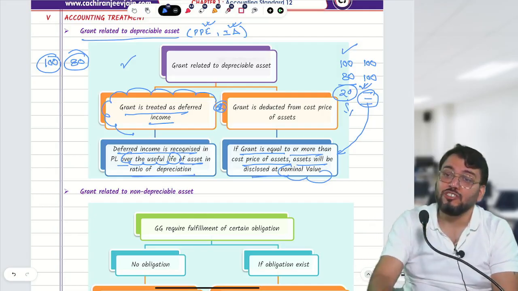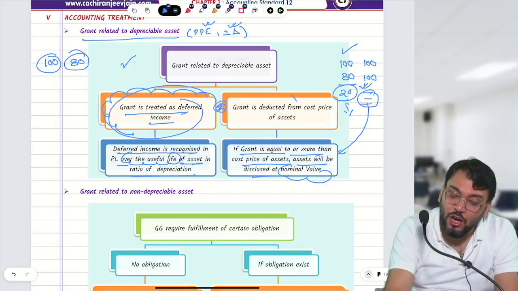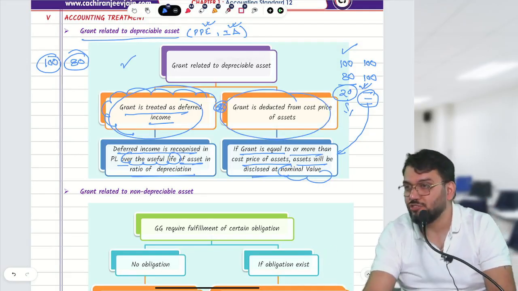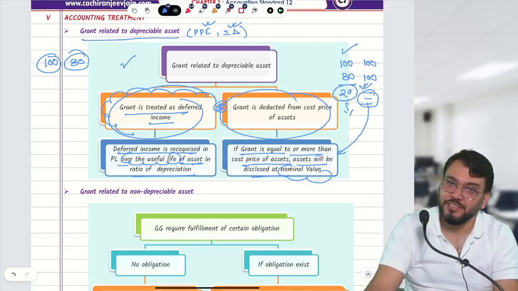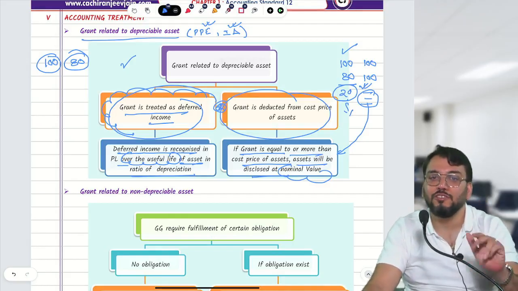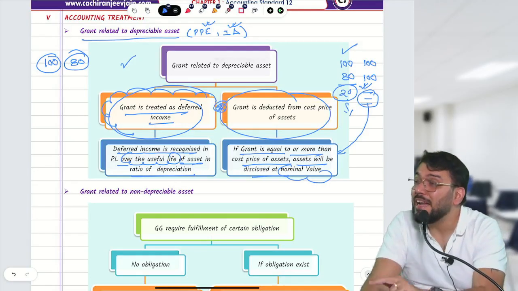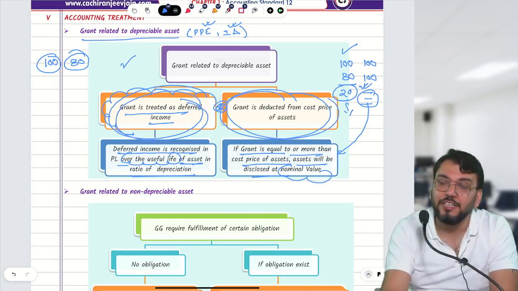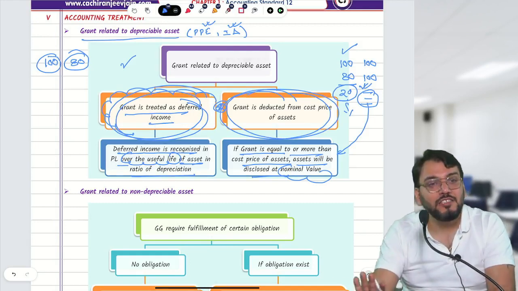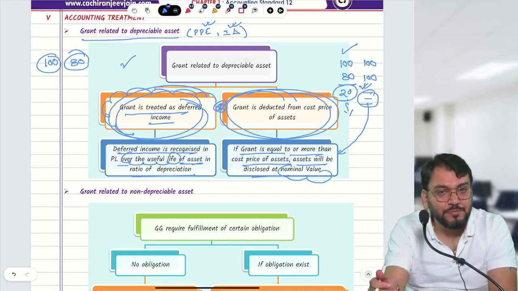That was the depreciable asset. Now the question arises, sir, will we do this method or this method? Normally that will be given in the question. If not given, give both. You don't have any choice. If you want full marks, you need to give both. So if the method has not been given, I will suggest you give both methods for examination purposes. Understood? Can we move? Yes, sir.